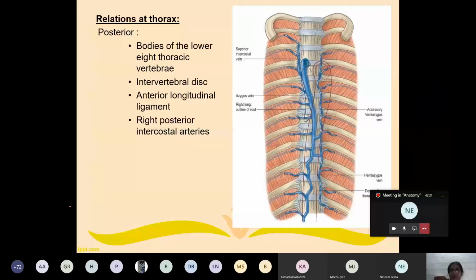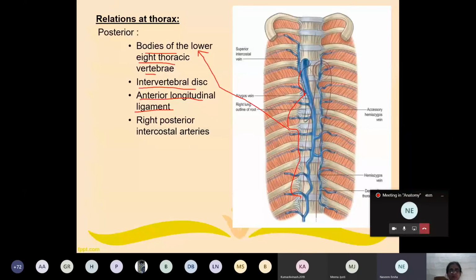And between the vertebrae, there is an intervertebral disc. In front of the vertebrae, there is a ligament which is attached to the anterior surface of the body of the vertebra, in all vertebrae in our body. What is the name of the ligament? Anterior longitudinal ligament. Now, in addition to it, it is related with which vessels? Right posterior intercostal artery.